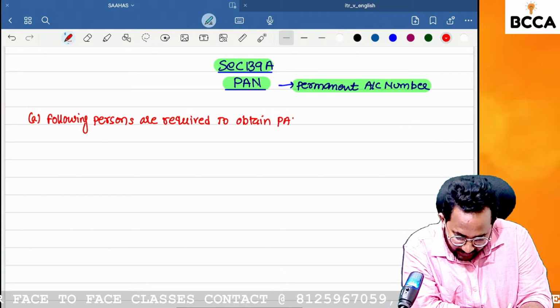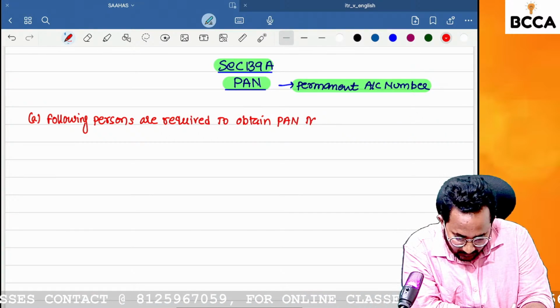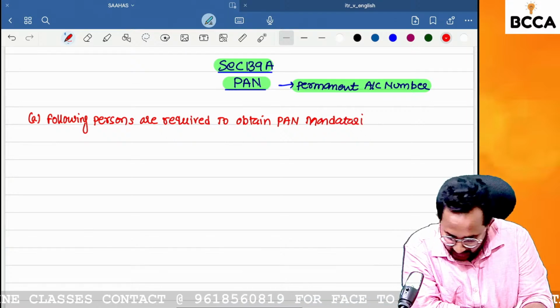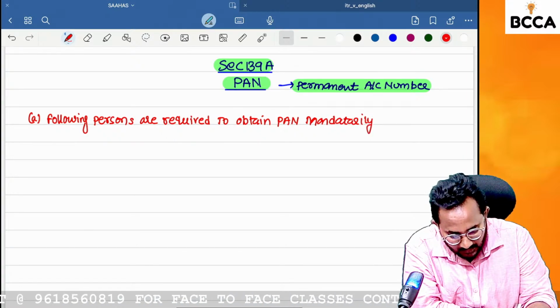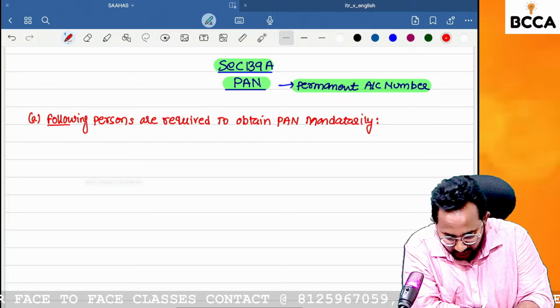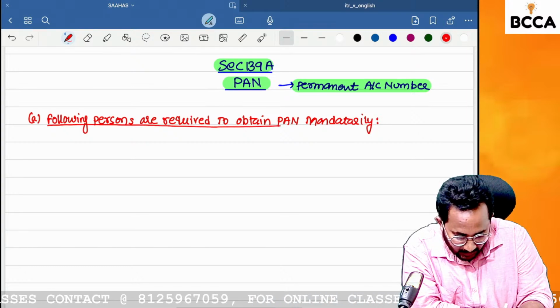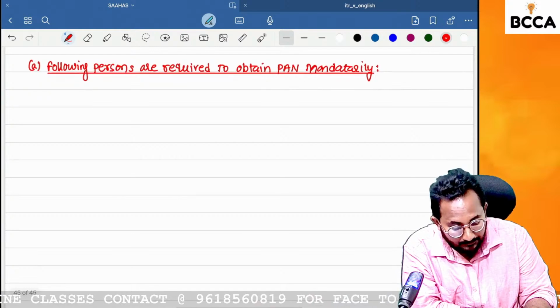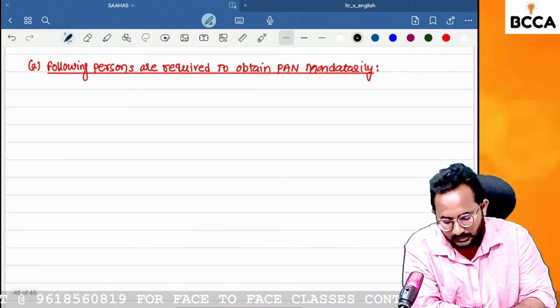PAN mandatorily. Yes, mandatorily. Without any thinking, if you are covered in any of these cases, you definitely have to apply for the PAN number, and you need to obtain the PAN number also.